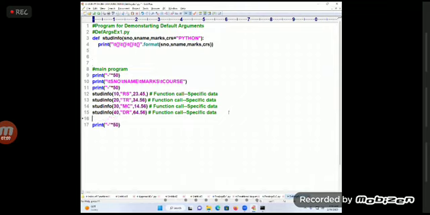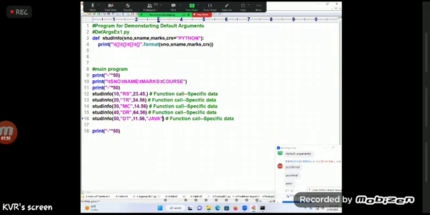Now the doubt is, sir, okay, this is fine. There is one more student who wants to learn Java. You write it like this, Java. What is happening, you see? This 50 is passing to whom? SNO. This name is passing to this, marks is going to this place, and Java is passing to CRS.